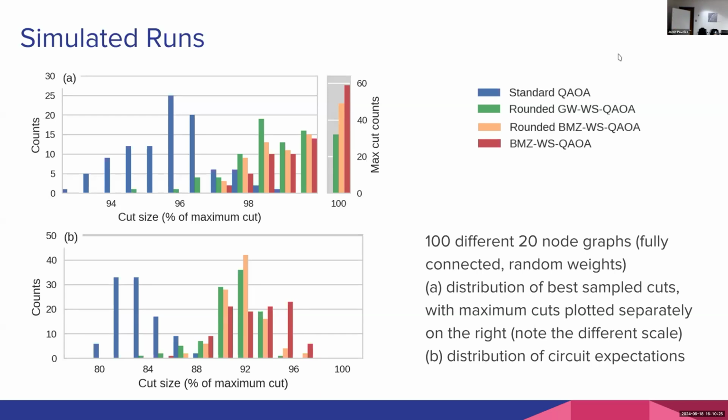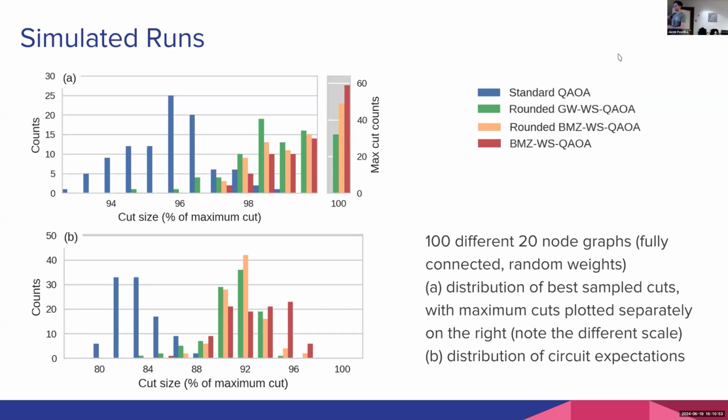This is a percentage of the maximum cut, so it's getting up to 98, 99% accuracy, but it's not getting maximum cuts. And it's got a lot of garbage in there. Whereas for all of these warm started algorithms, the distribution of solutions is centered near higher value cuts, and it also achieves more maximum cuts. For the red one, it has its highest counts at the maximum solution.